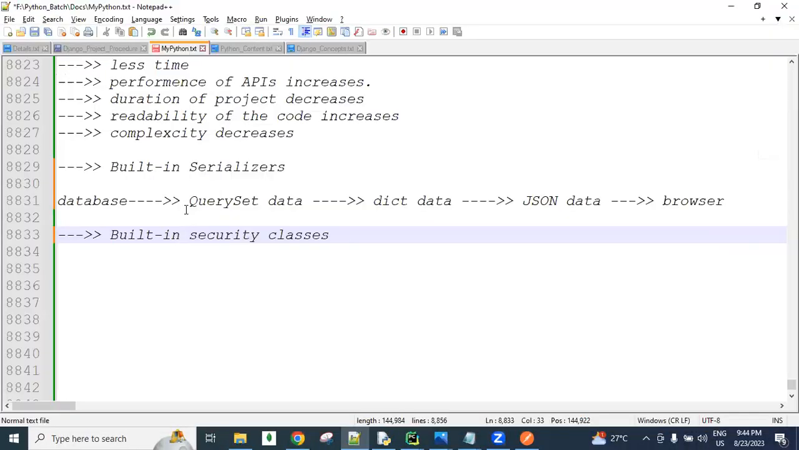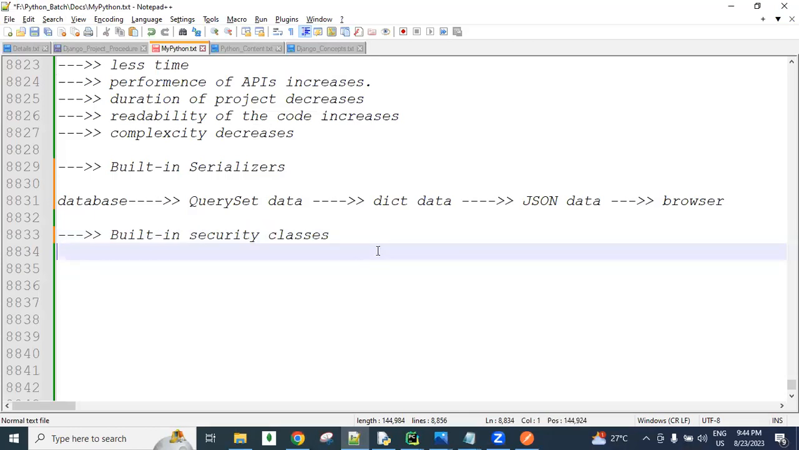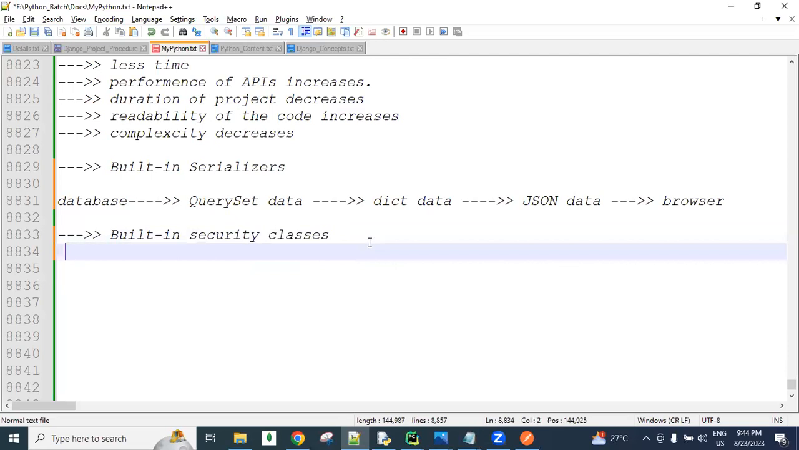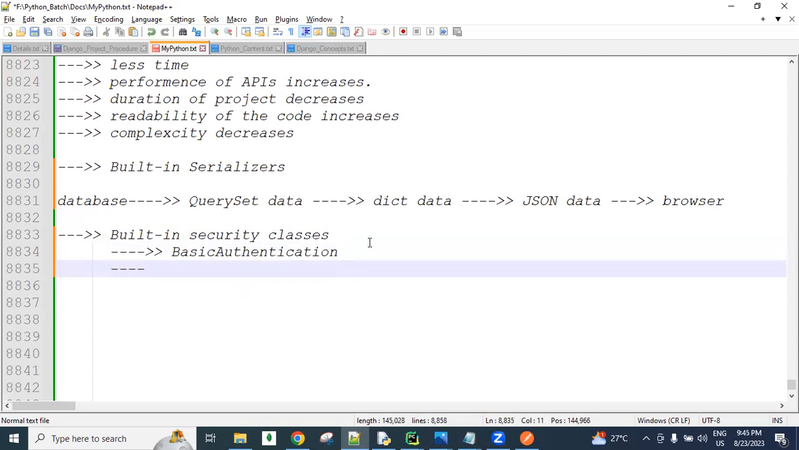Using the Django REST framework related security classes. To provide this security to our APIs using pure Django, a lot of lines of code are required. But in the Django REST framework, there are built-in, predefined classes. Just by using those classes, we will get a lot of benefits. For example, here BasicAuthentication. This is one predefined class. Using this, we are getting several benefits.